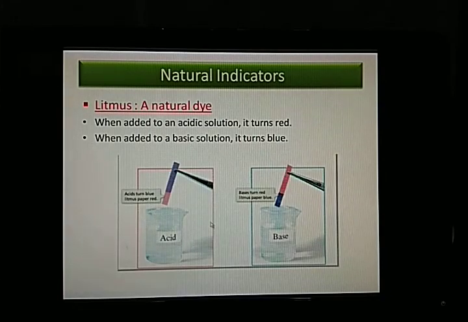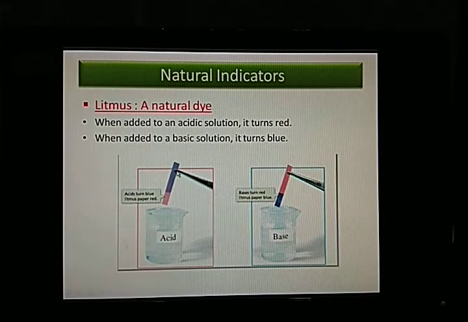You can see here in the lab, if you are given in a beaker a solution and you don't know, although it is written acid and base, let's say for example it is not written whether it is an acid or base, how will you know it? Simple. There are two different types of litmus paper. One is the blue litmus paper, one is the red litmus paper.